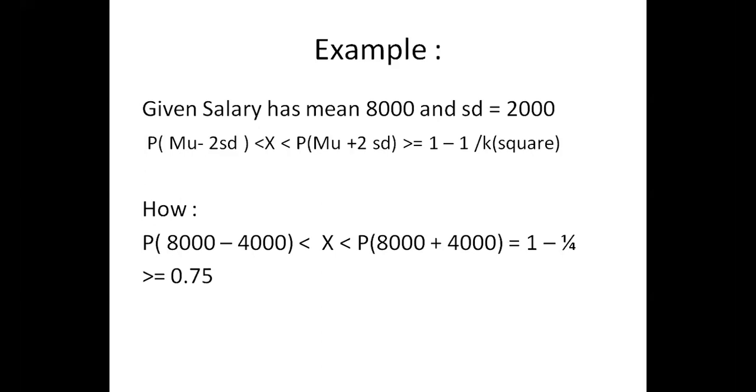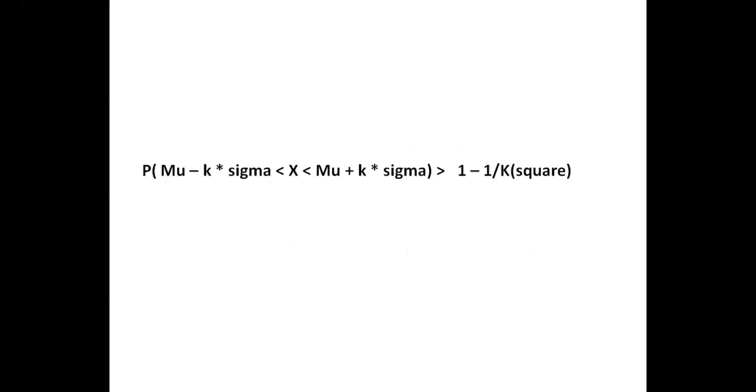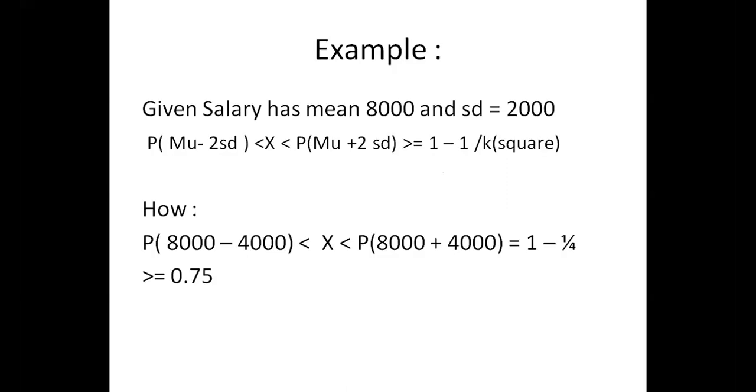This formula can help you do so. The formula looks like this: mu minus k into sigma, mu plus k into sigma, probability greater than 1 minus 1 by k square. So the probability of people having a salary greater than or equal to 8000 will be around 75%. This is what the formula says. This can be applied when you are not sure the data is normally distributed. This holds good for data which is not normally distributed and you're not sure about the distribution curve.